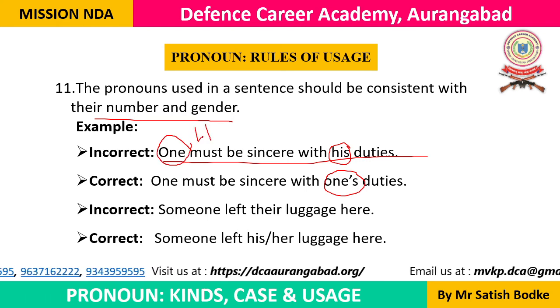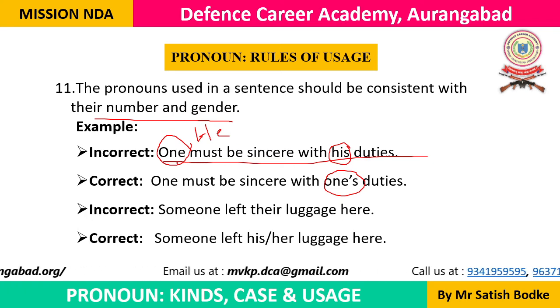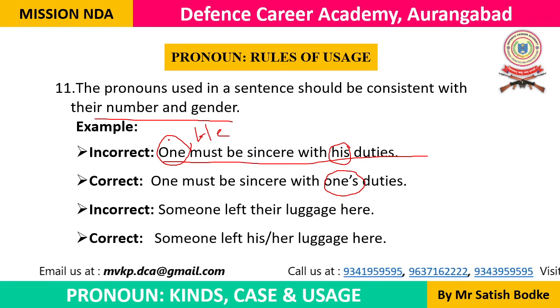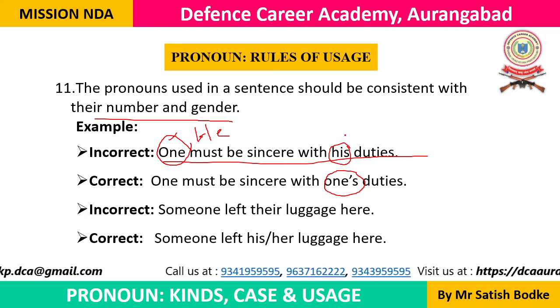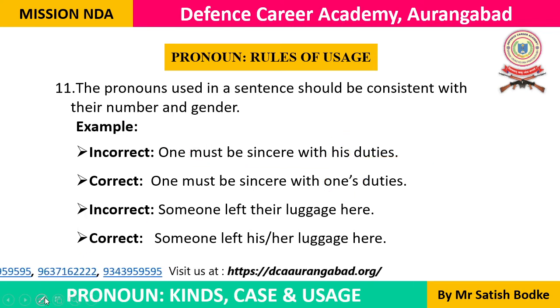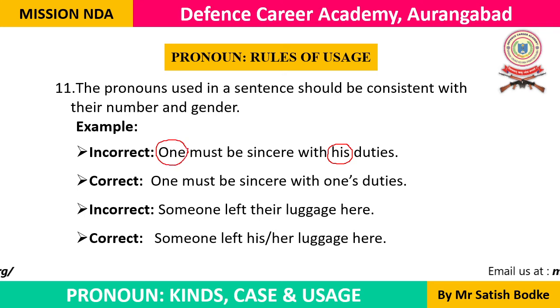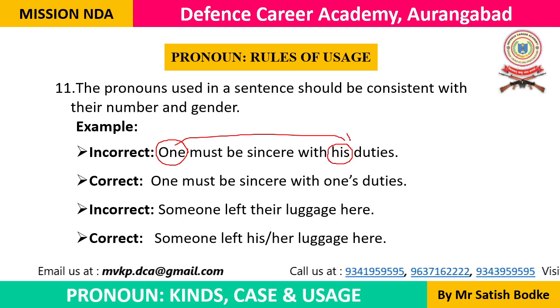अगर यहाँ पे he होता तो यहाँ पे his okay होता. Okay. He must be sincere with his duties. That is okay now. But here the pronoun is one. Indefinite pronoun is used. So here possessive adjective of that pronoun, possessive form of that pronoun should also be in the same category. One is indefinite. तो यहाँ पे भी indefinite ही आना चाहिए.